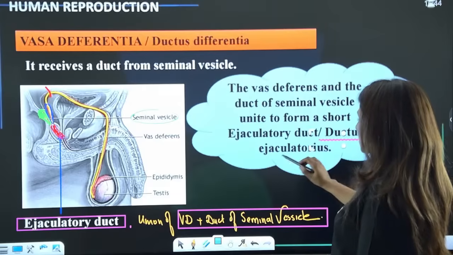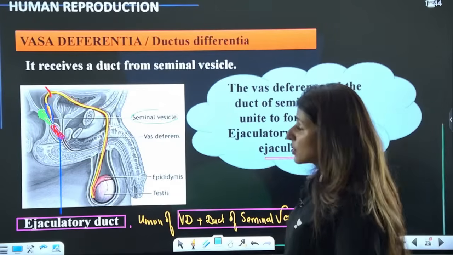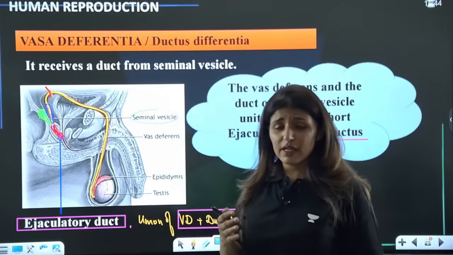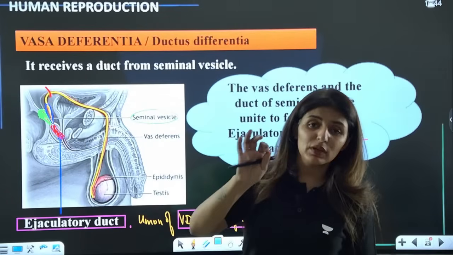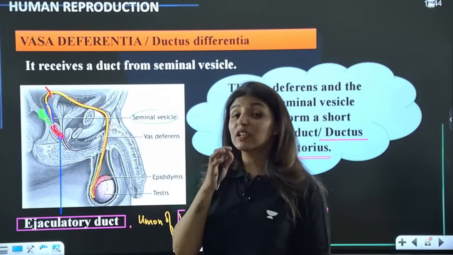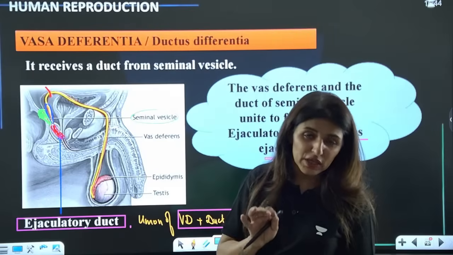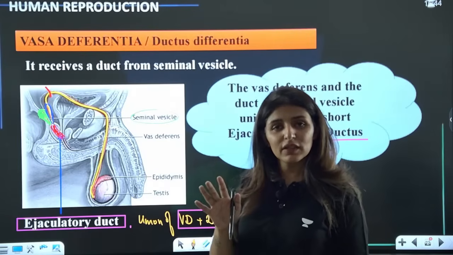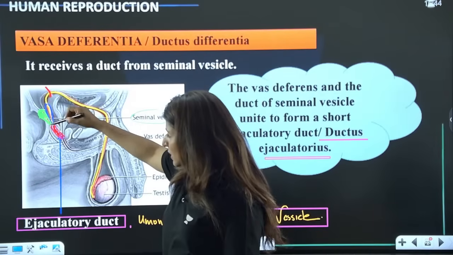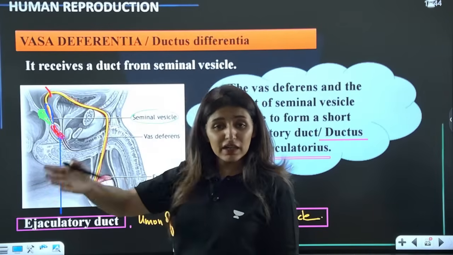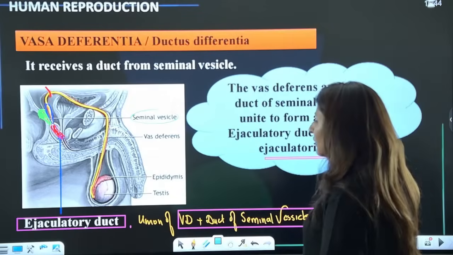Also known as ductus ejaculatorius. So why do we call it ejaculatory duct? Because this duct is going to receive sperms only during ejaculation. And I've just told you, till ejaculation, sperms will be stored in the vas deferens ampulla region. So if sperms are present here in the duct, they are going to be ejaculated. Are we sorted here, guys?